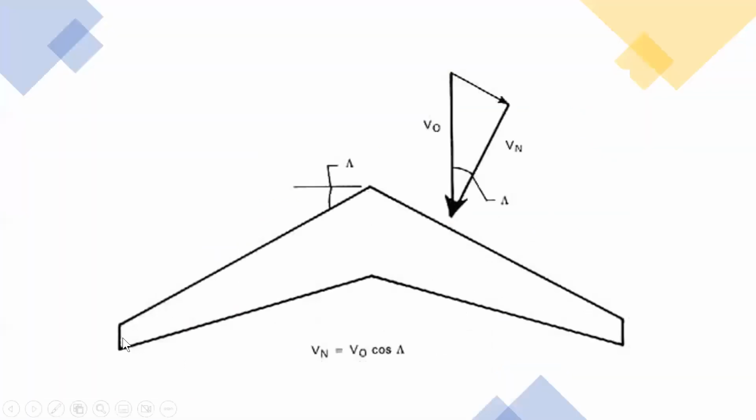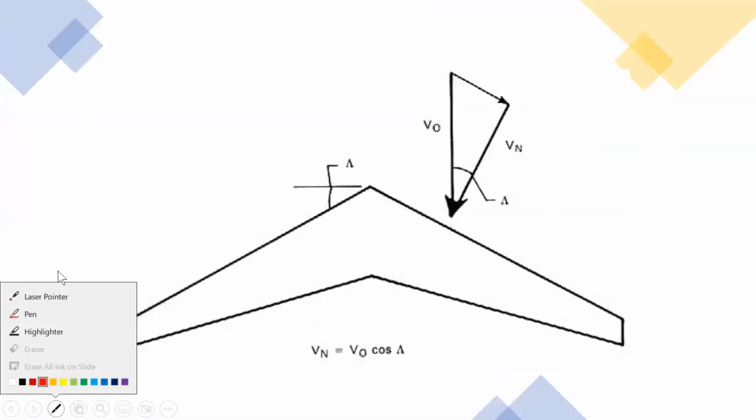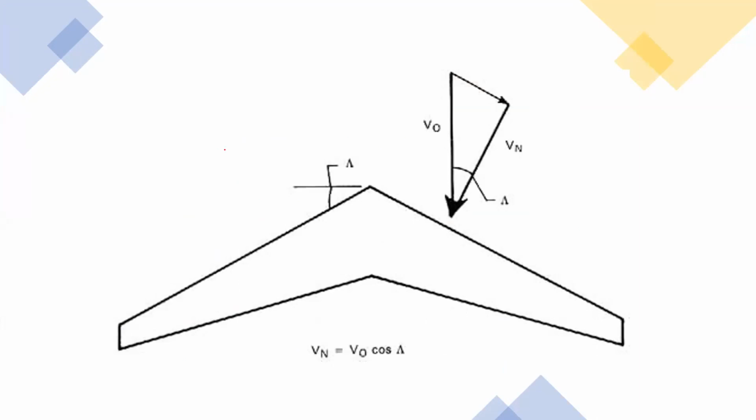Now you can see the photograph, right? Yes, sir. So I'll ask you, what is V naught? Sir, speed of the wind. Free stream Mach number, free stream velocity. You can say that it is the relative velocity at which the aircraft is flying. So this is the velocity of air that is approaching the aircraft, right?